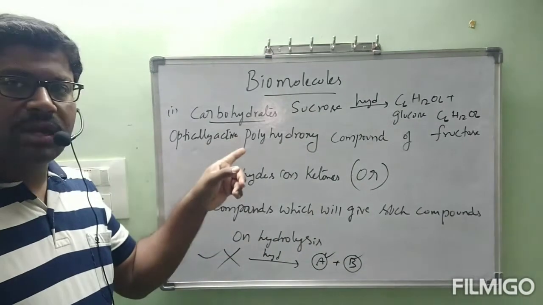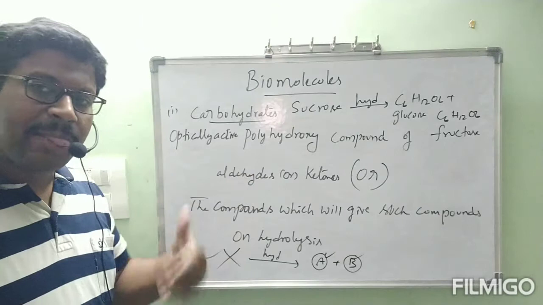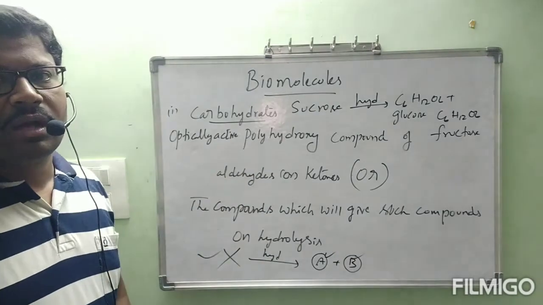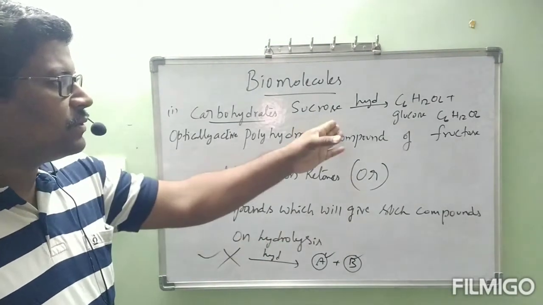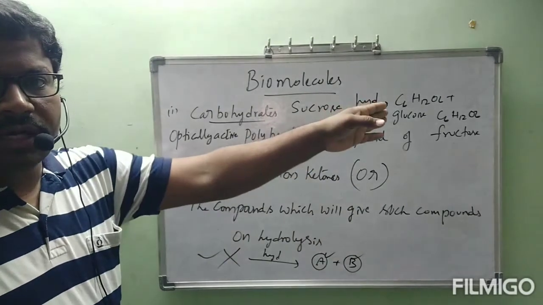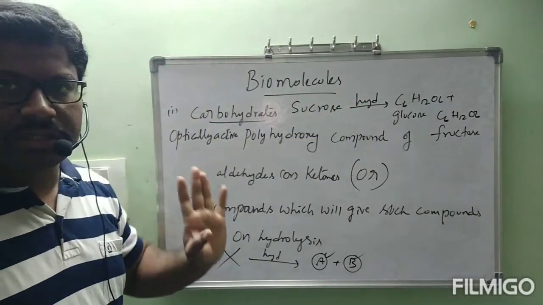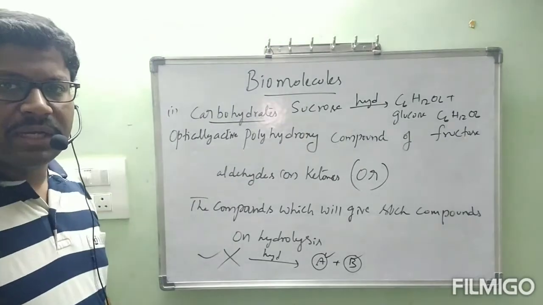These types of compounds are obtained by particular compounds on hydrolysis. Those compounds are also called carbohydrates. For example, sucrose will give two carbohydrates, glucose and fructose, on hydrolysis. Then sucrose is also coming under carbohydrate.